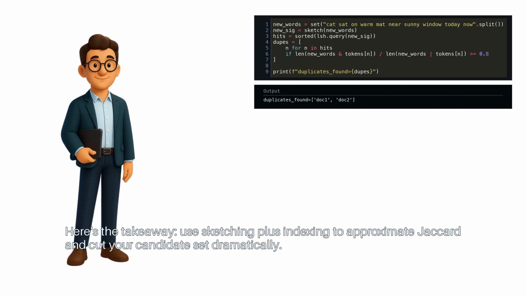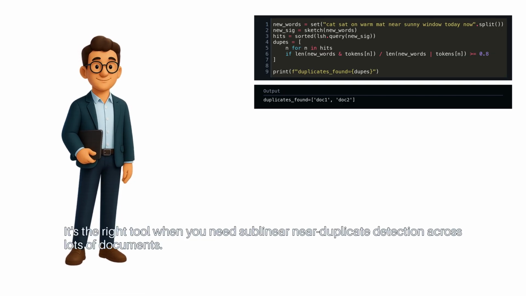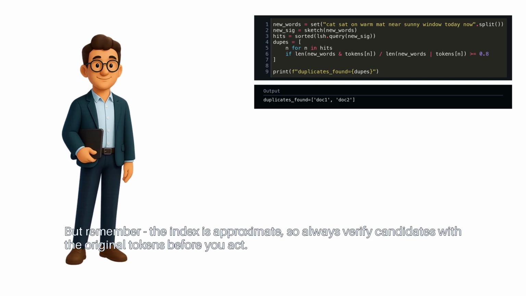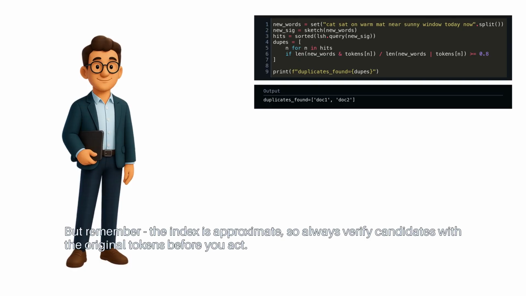Here's the takeaway. Use sketching plus indexing to approximate Jaccard and cut your candidate set dramatically. It's the right tool when you need sublinear near duplicate detection across lots of documents. But remember, the index is approximate, so always verify candidates with the original tokens before you act.